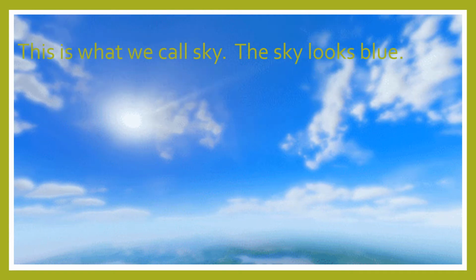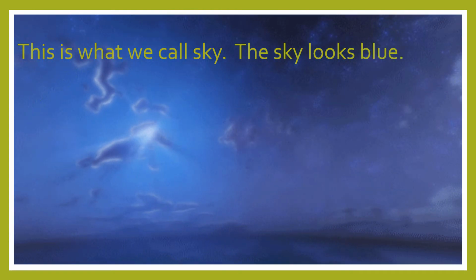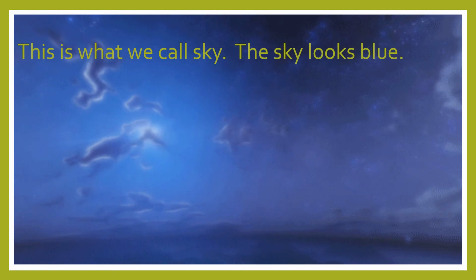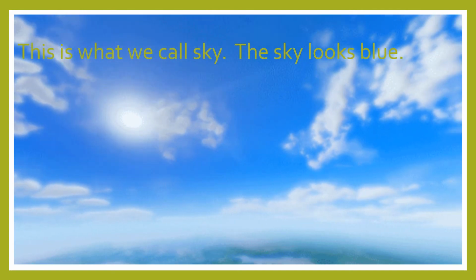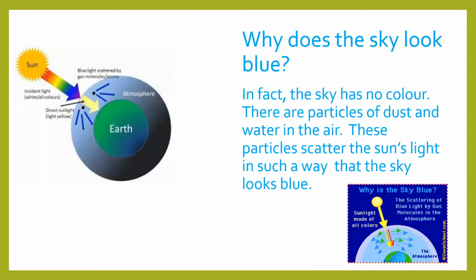So children, this is what we call sky. The sky looks blue. Yes. So please read this line well. This is what we call sky. The sky looks blue. Children, now let me bring you to understand some facts about the color of the sky. We always say the sky is blue. No, the sky looks blue. There's a difference between is blue and looks blue. Alright, so actually children, the sky has no color. Okay, it has no color.